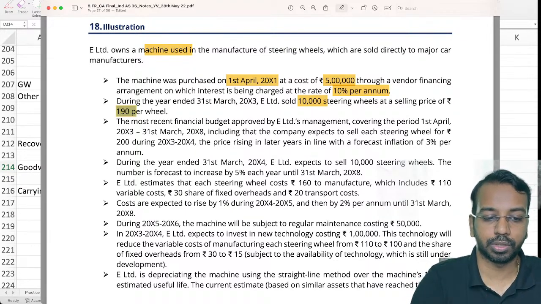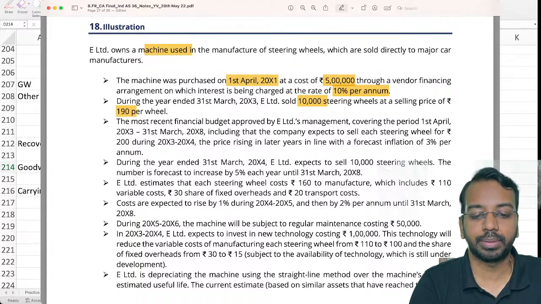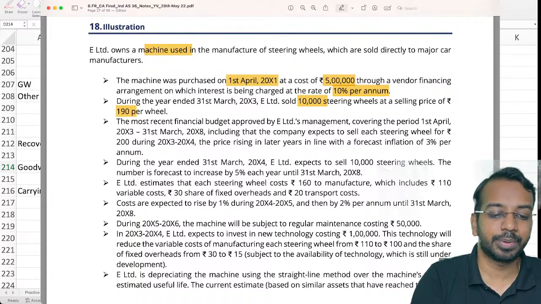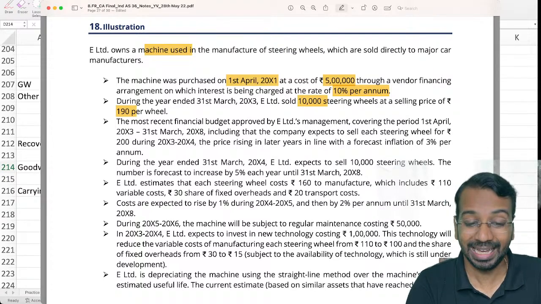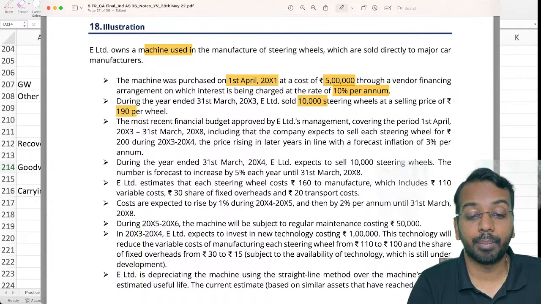So they sold 10,000. The most recent financing budget approved by management, covering the period from 1st April of year 3 to 31st March of year 8, indicated that the company expects to sell each steering wheel for rupees 200 during year 3-4. The price in later years is in line with the forecasted inflation of 3%.